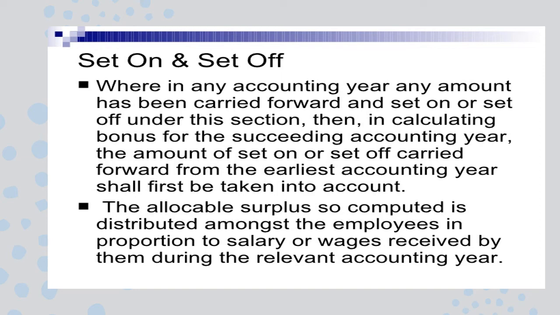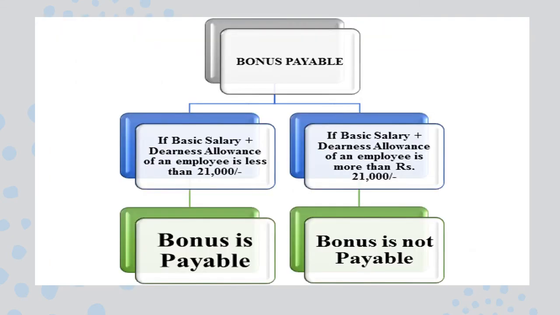The principle is that in any year, if we don't have any amount, then this is the utility of how it can be done. Suppose in any accounting year, we have an amount which has been carried forward as set on or set off under Section 15. Then, if you are calculating the bonus for the succeeding accounting year, we will take the amount of set on and set off carried forward from the earliest accounting year first. So year 1 will be utilized first, then year 2 second, and like that we follow the order. This is how we calculate the set off.